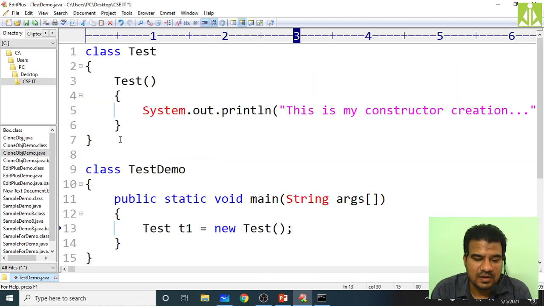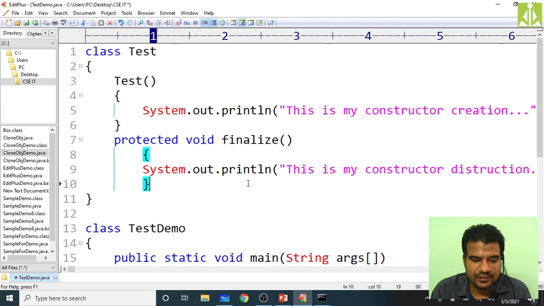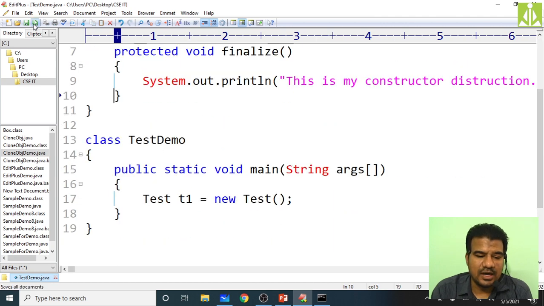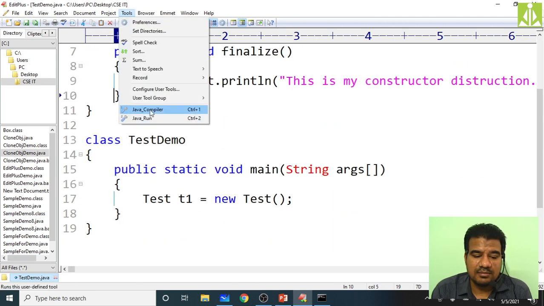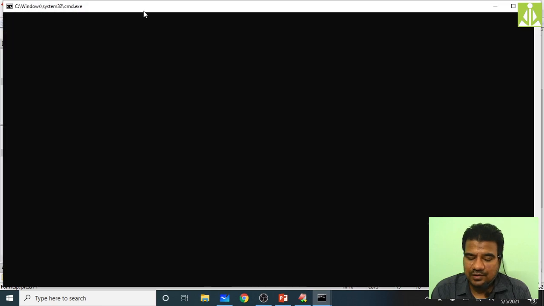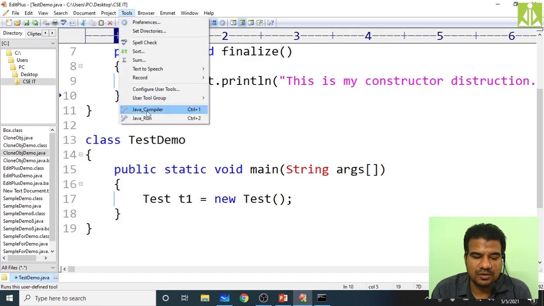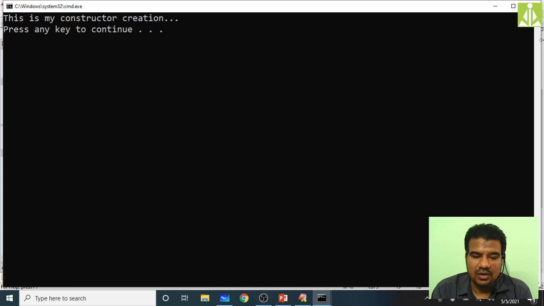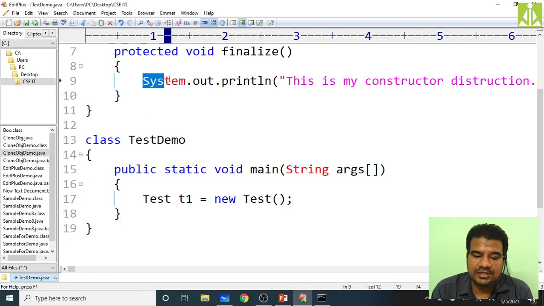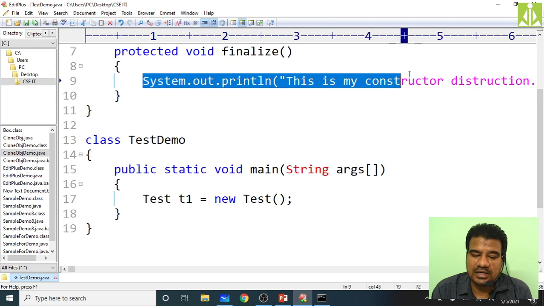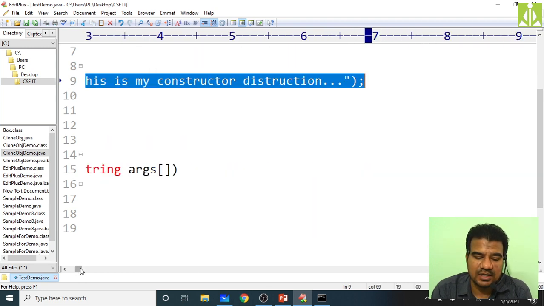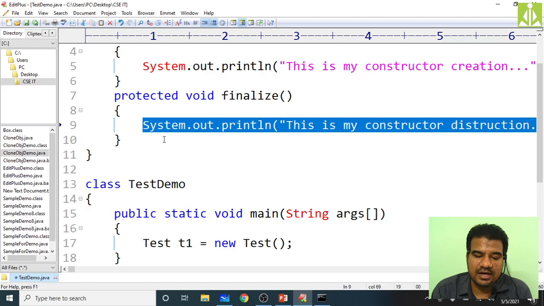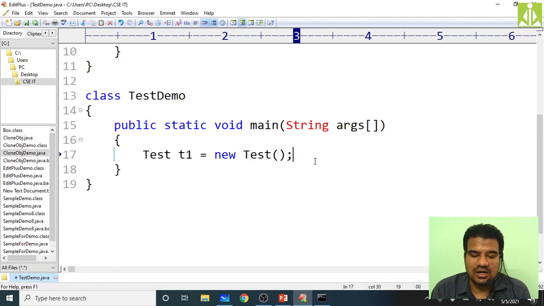Maybe there is some mistake we are doing, or maybe there is something we are missing, because it is not giving the output. Whatever statement you are writing inside that finalize method, because it will invoke the finalize method, you need to get as an output even if you don't call it.